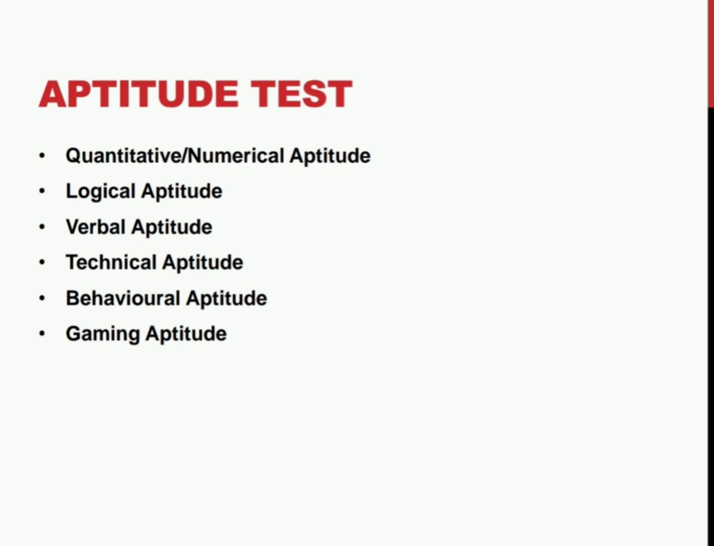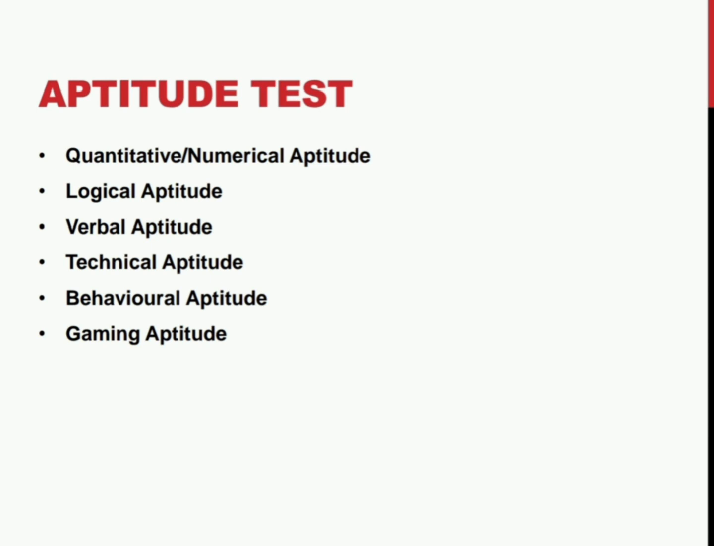This is mostly an elimination round in all of the companies. This is the best filtering method they use to filter out the students. Yes, we have the quantitative aptitude test, then the logical aptitude, verbal aptitude, technical aptitude, behavioral aptitude, and gaming aptitude. In the quantitative aptitude, we have the sums or the numericals based on the high school maths which we've done earlier. This is easy. It is a bit conceptual, like if you know the concept you can get away with all those sums.